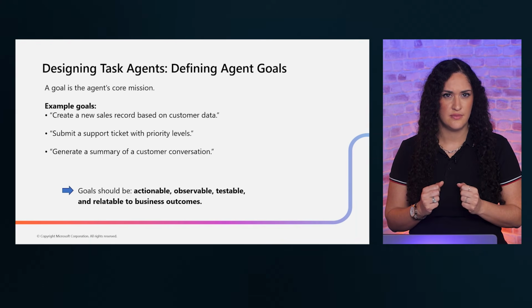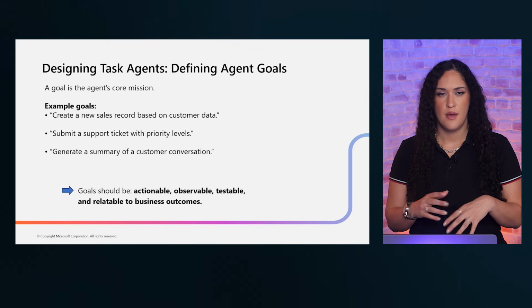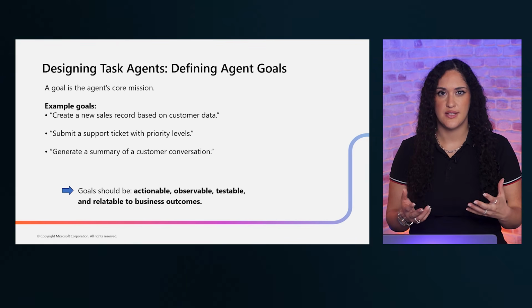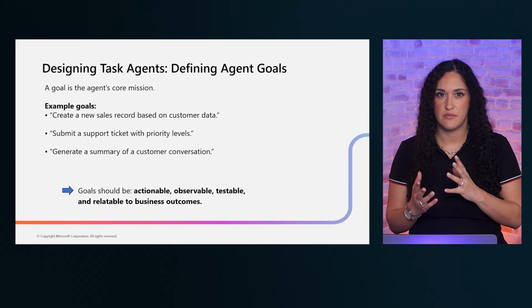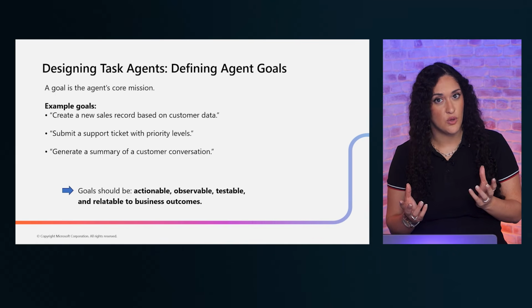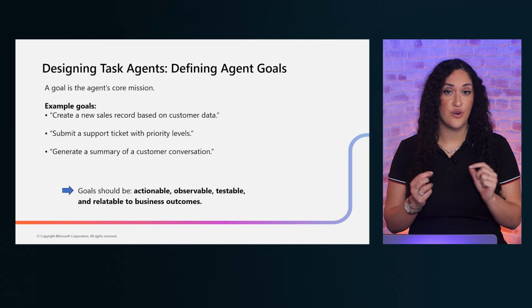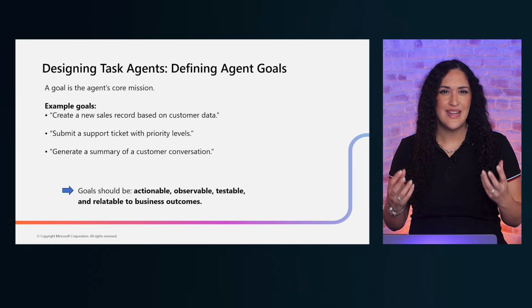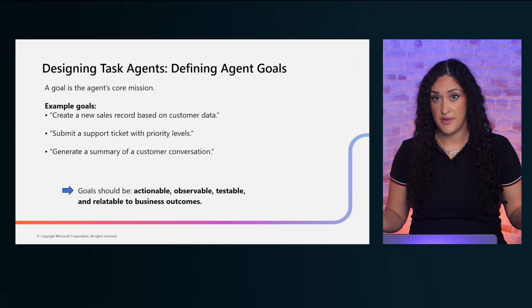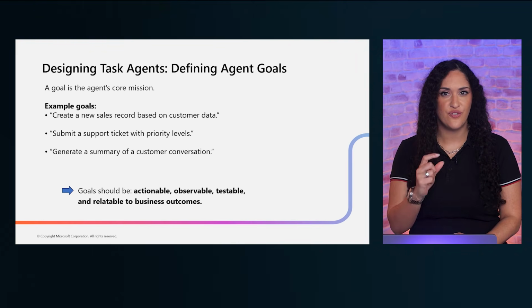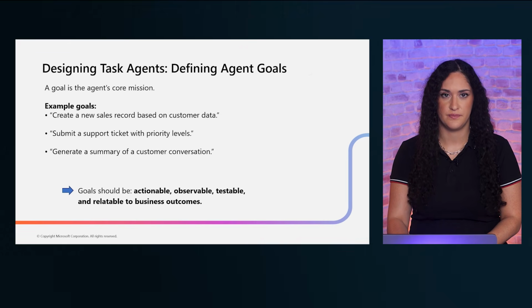Notice the pattern? Each goal is actionable, meaning the agent can do something concrete. Each is observable, so you can see whether it happens. Each is also testable, so you can verify it works correctly. And each relates directly to a business outcome. If your goal does not meet all 4 of these criteria, refine it before you start building.